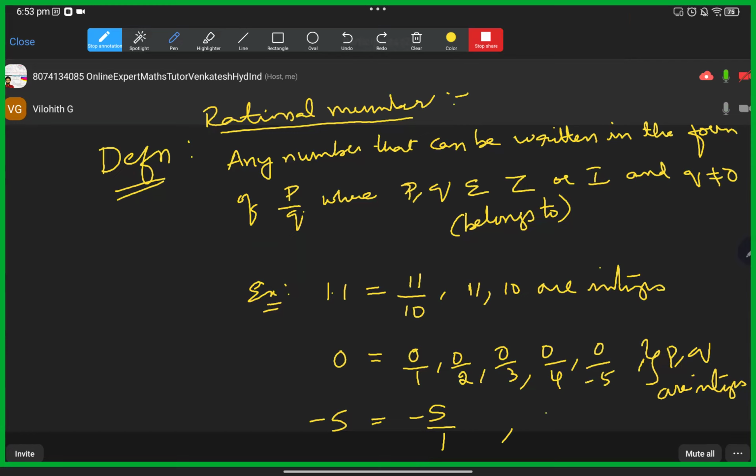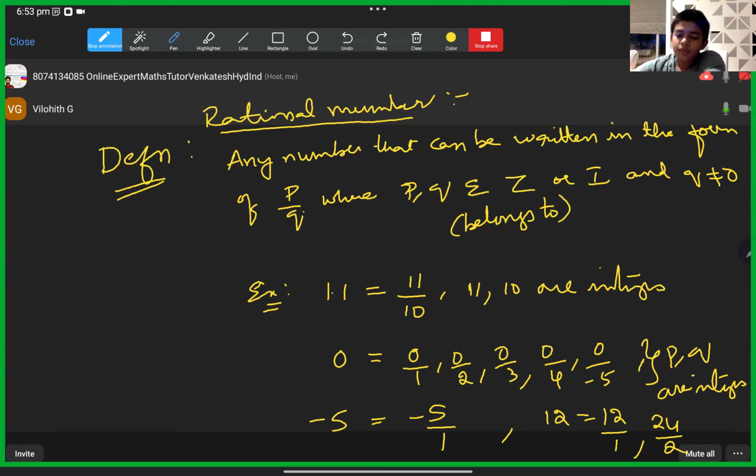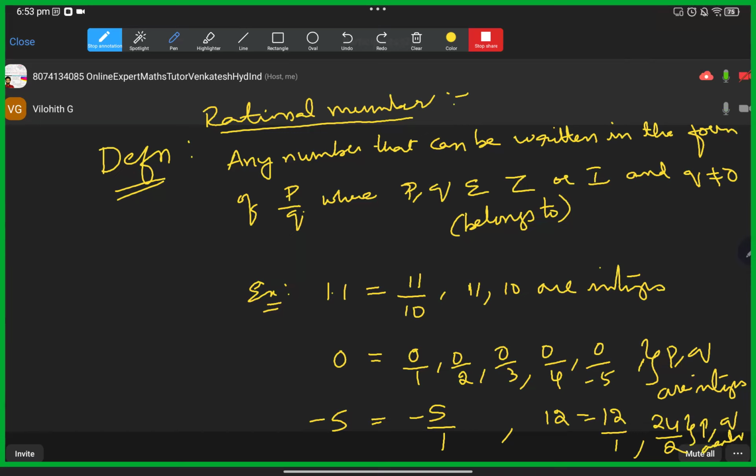And let us take a positive number, 12. 12 I can write as 12 by 1. Or if you multiply both numerator and denominator by 2, I'll get 24 by 2. 24 by 2 is also 12 only. These are equivalent fractions. Like that, if any number has no denominator, we can bring in a denominator without changing its value. So these are examples of rational numbers.